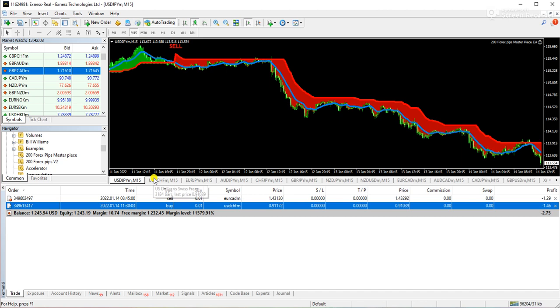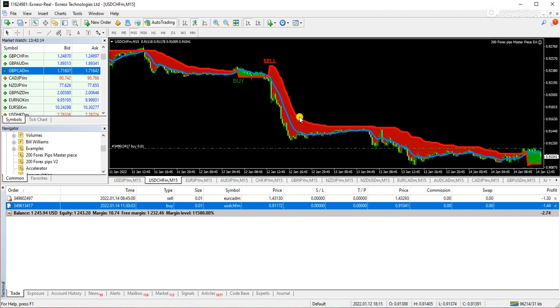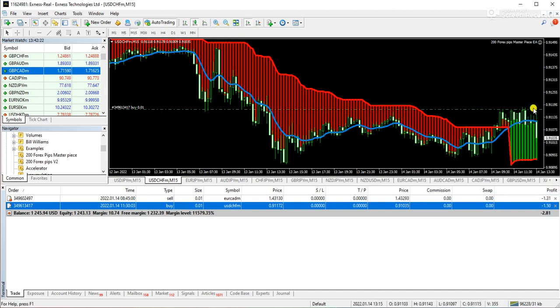Okay, so USD JPY, let me have a look at USD CHF. This is trending. This is not ranging at the moment because we have a sell crossover. First of all, I profited from it, and right now you can see my buy is executed on the buy crossover, but we cannot consider it a ranging pattern because you can see the market was trending before. So this is how you can take chances with the Expert Advisor and indicator.